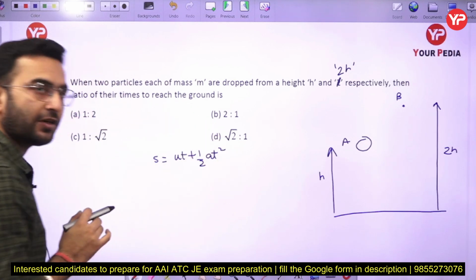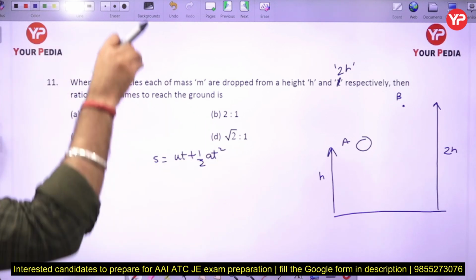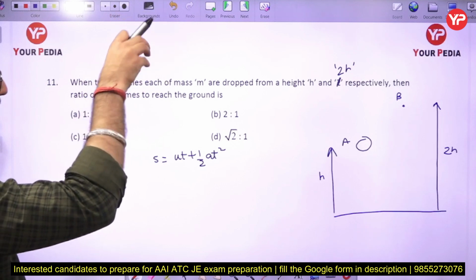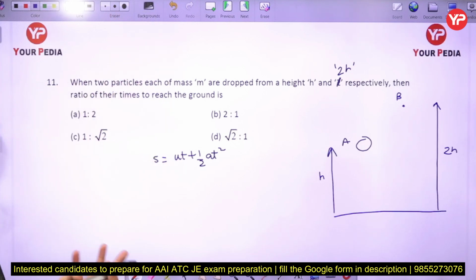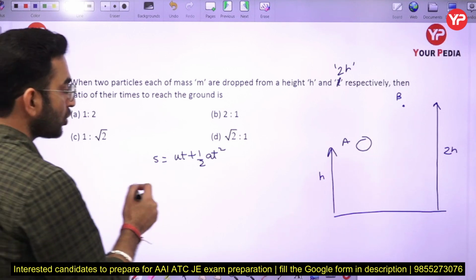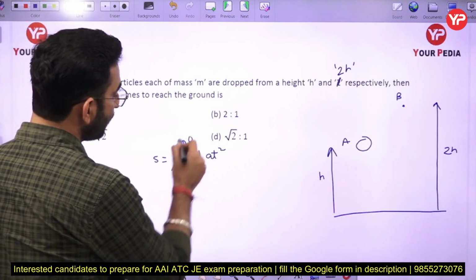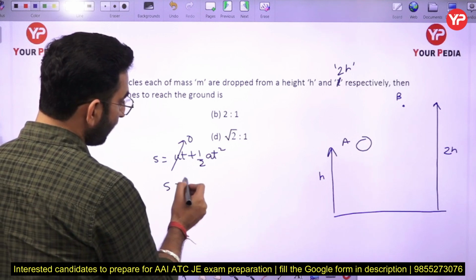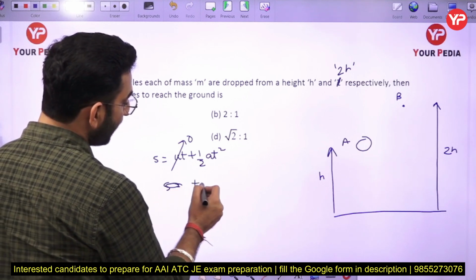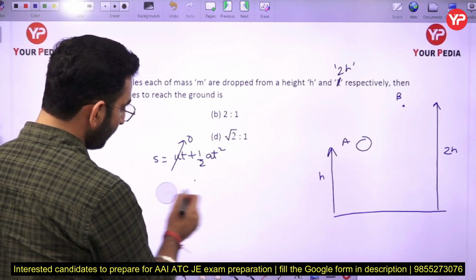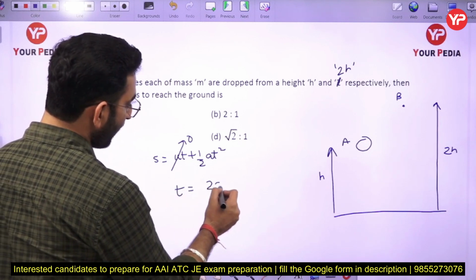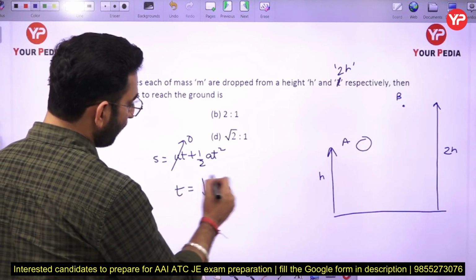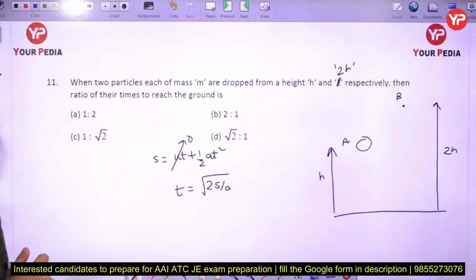We know this expression. In this case, when the stone, the particle, is dropped, it is moving with a constant acceleration, that is gravity. So the first term is going to be 0. I can write that time will be equal to square root of 2s divided by a. So this will be the time.